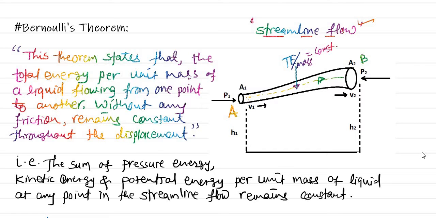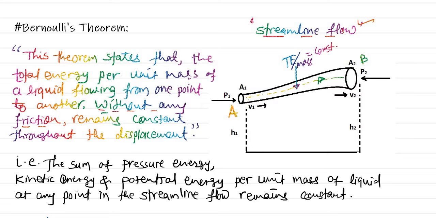This is the simple meaning of Bernoulli's theorem or principle. Obviously this theorem ignores friction, which is the ideal case, so we ignore the friction of the liquid with the surface of the tube.